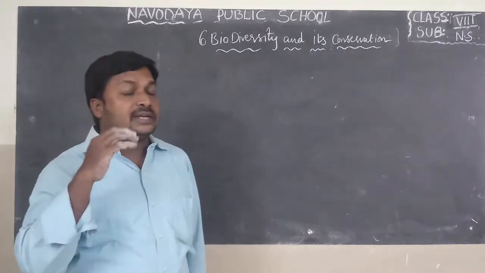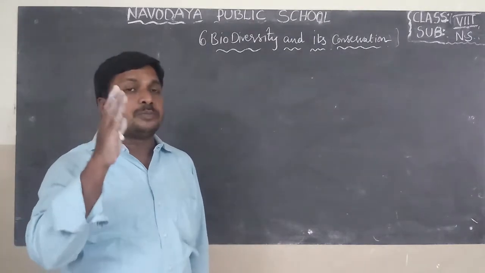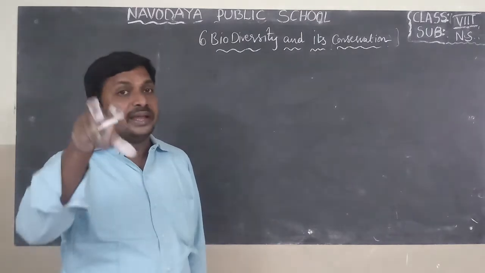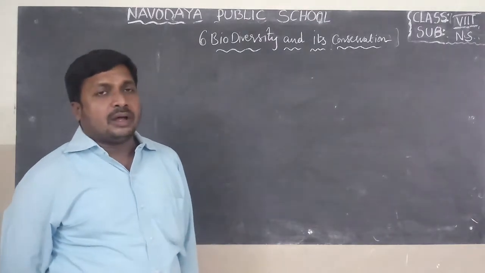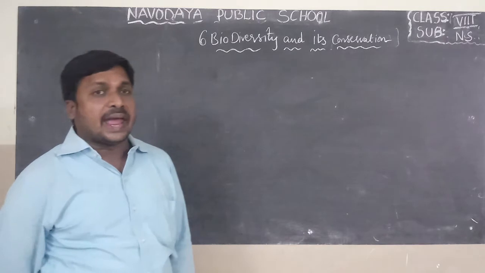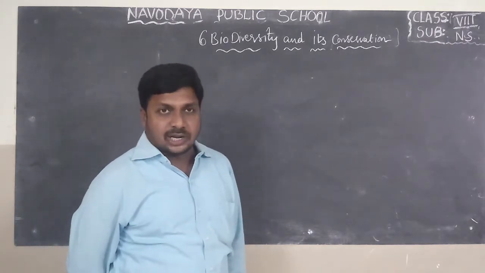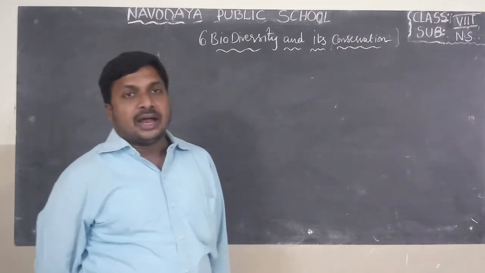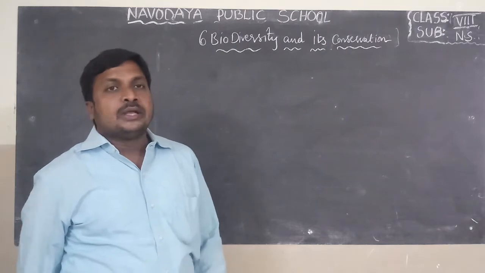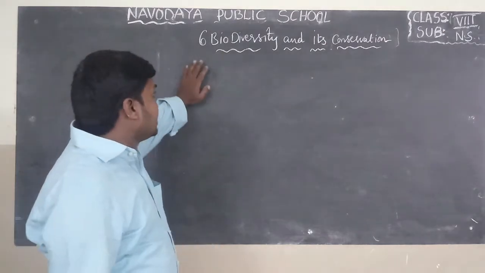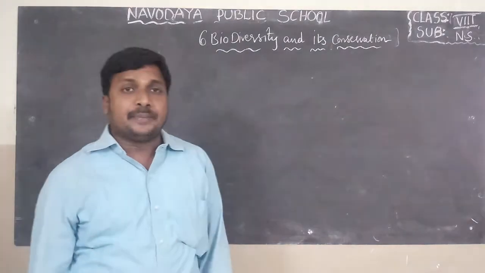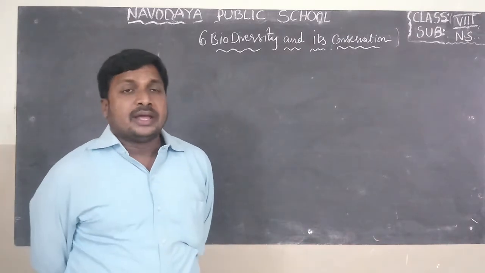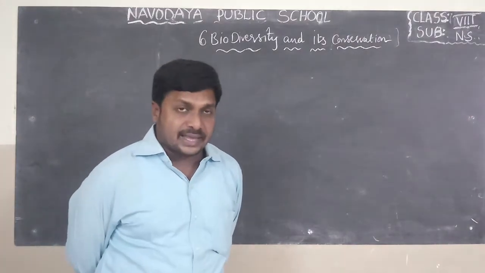And endemic means the animals or plants which belong to a particular place, known as endemic species. Example kangaroo we can find only in Australia, kiwi birds in New Zealand, and white tiger in India. So this is about extinct, endangered and endemic species. And also I explained about invasive alien species, IAS.